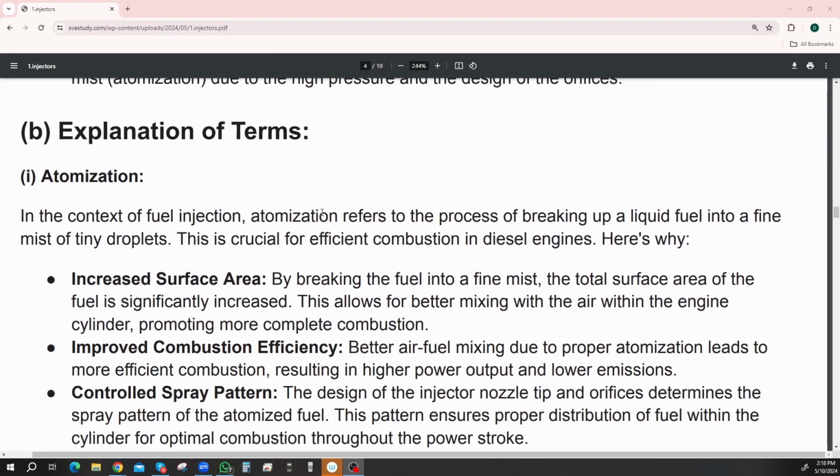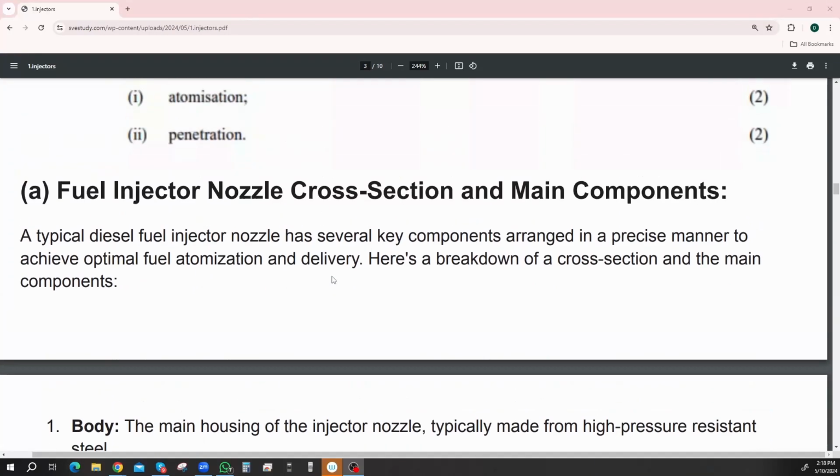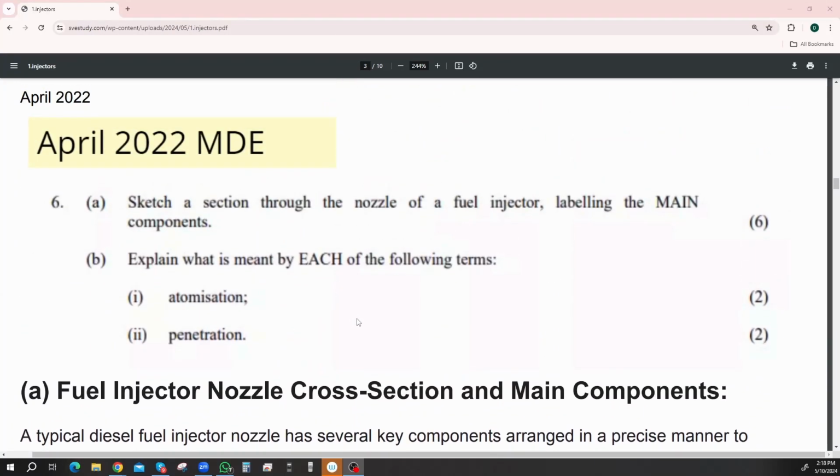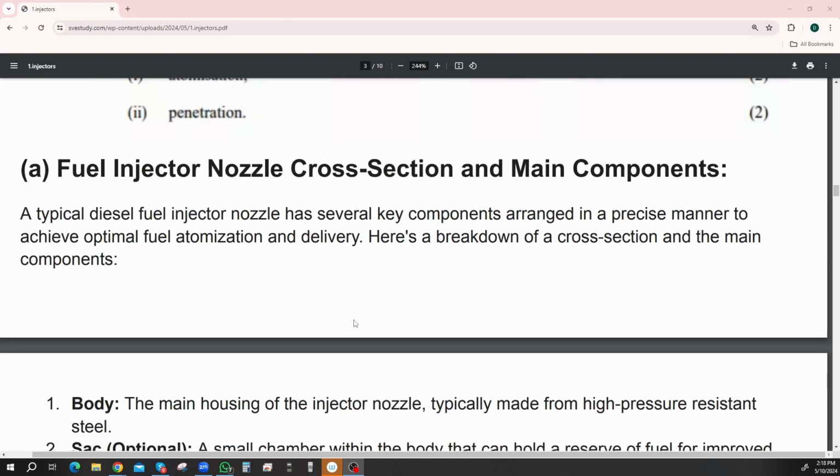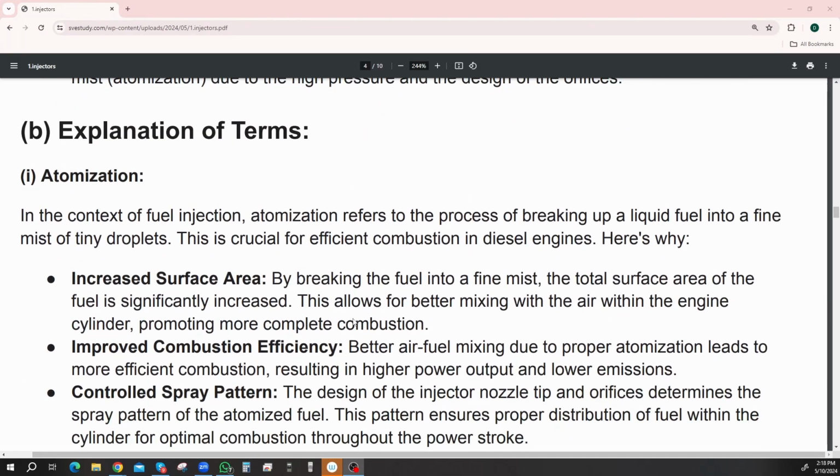All right. Part B. This is part B of this question up here, which is explain what is meant by each of the following terms to do with fuel injectors, atomization and penetration. Okay, so explanation of terms. Atomization. Atomization in the context of fuel injection.